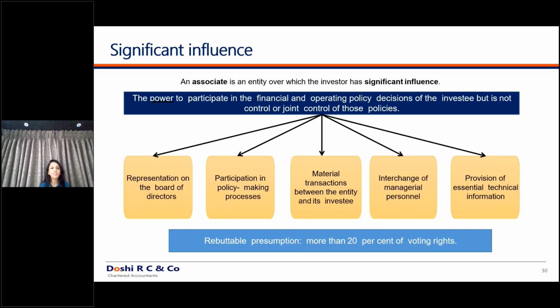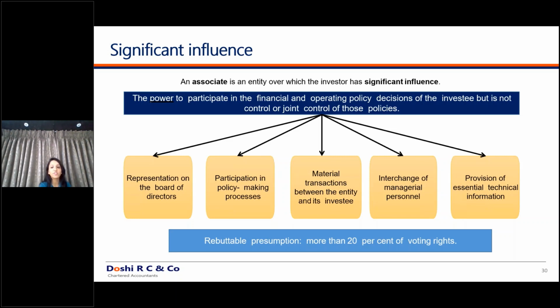Factors such as representation on the board of directors, decision making, how the material transactions take place, and how there is change of managerial personnel will decide whether you have significant influence over the company or not. So these are the cases for significant influence.